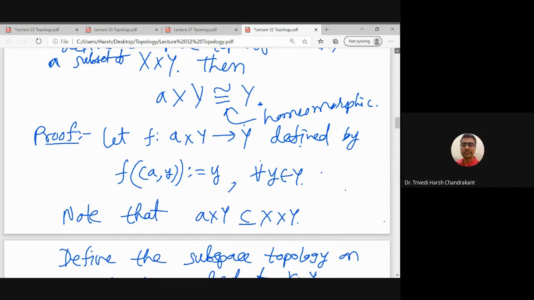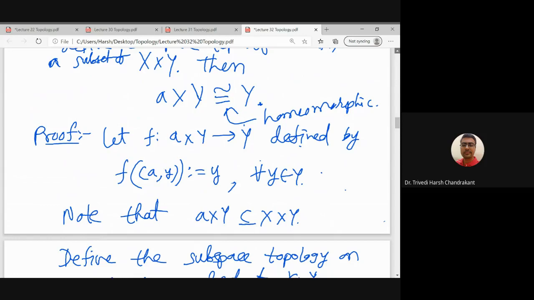By the definition of the function, it is clear that it is bijective, because whatever y is given, you can always consider (a, y), and when you apply f, you get the same y. So the function is onto. On the other hand it is one-one also, because if (a, y1) equals (a, y2), then y1 equals y2, and therefore f of (a, y1) equals f of (a, y2).